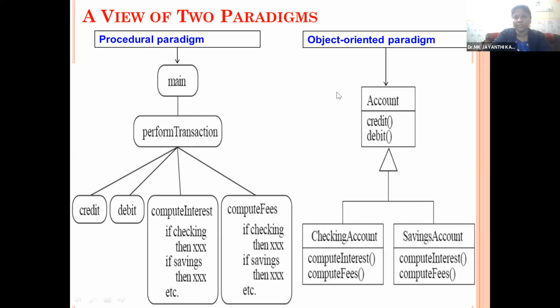But in the case of objects, we have classes and objects, and according to the classes and objects, the programs will be executed. That is the main difference between the procedural paradigm and the object-oriented paradigm. The procedural paradigm is followed in structured programming languages like C, BASIC, Fortran, and COBOL. In object-oriented programming languages like C++, Java, and Python, we use the object-oriented paradigm concept.